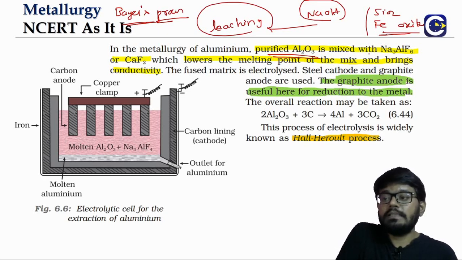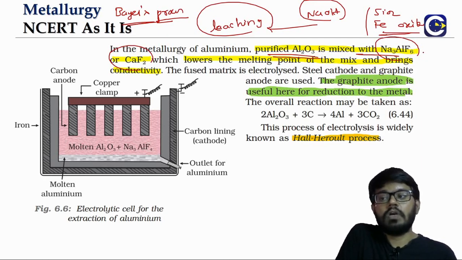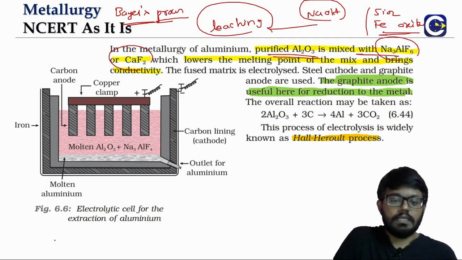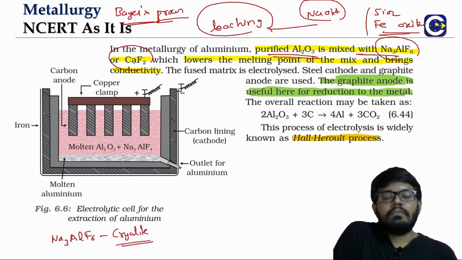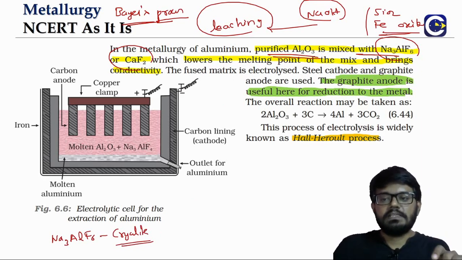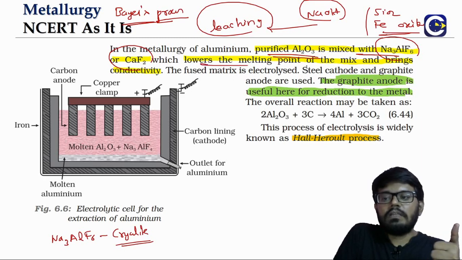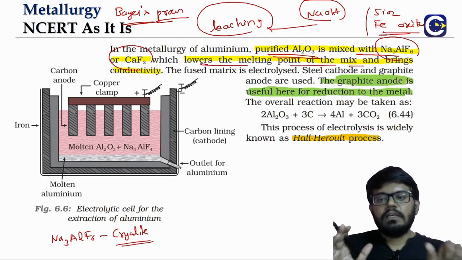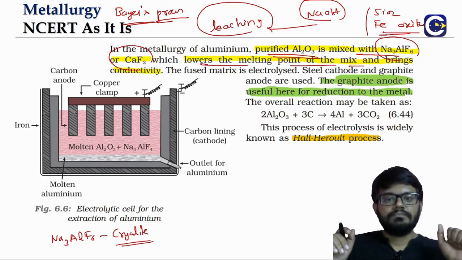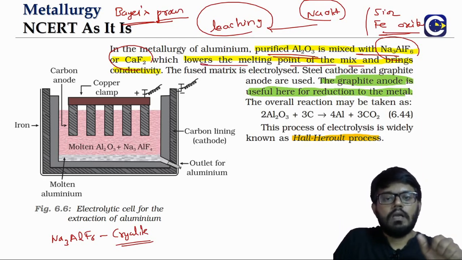Now this Al2O3 is mixed with two substances. Look at them. One is Na3AlF6. What do we call it? Cryolite. So Na3AlF6 is cryolite. And we have calcium fluoride. What is the role of these two substances? One, they will lower the melting point of the mix. Generally the alumina will have a higher melting point. Because if you want to remember, ionic compounds will not conduct in the solid state. They will only conduct in the molten state.